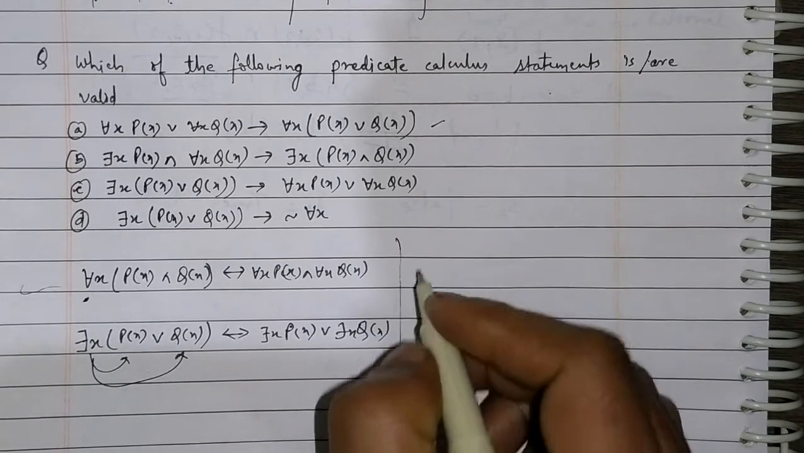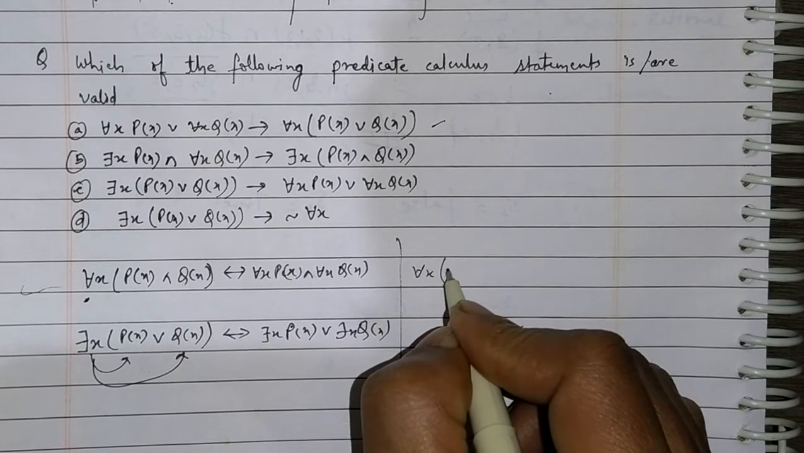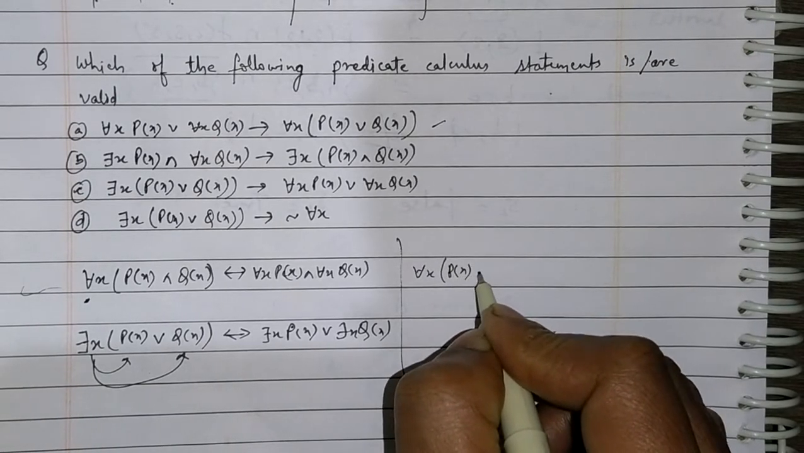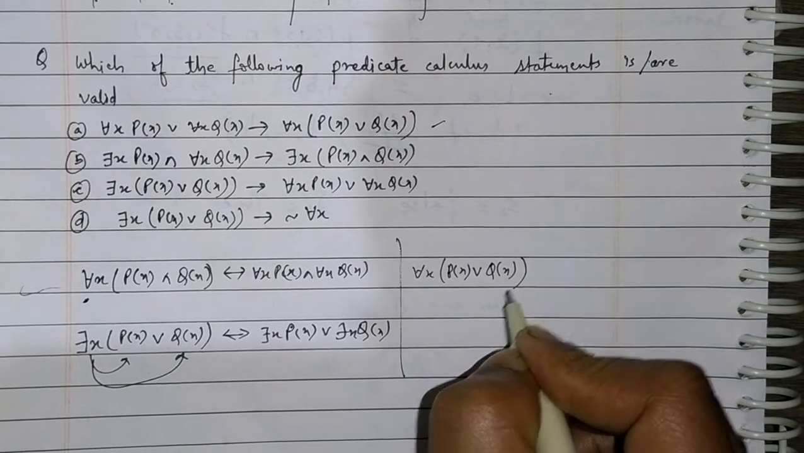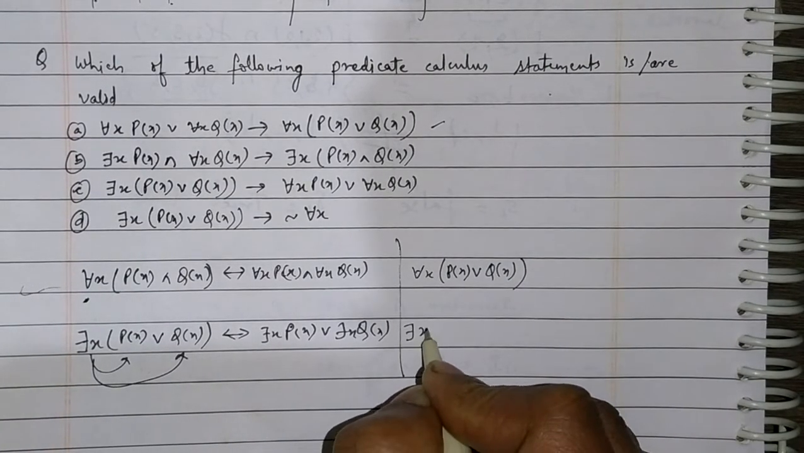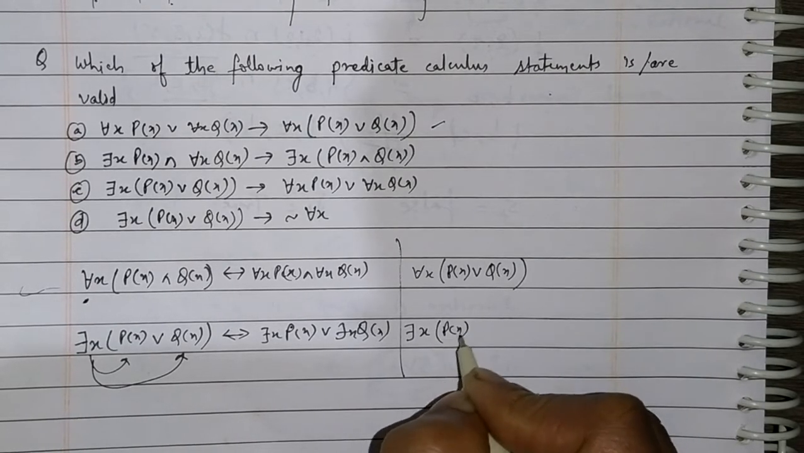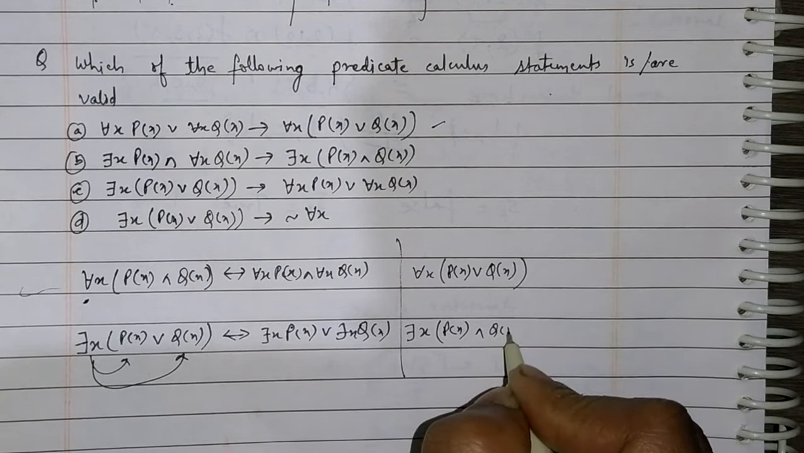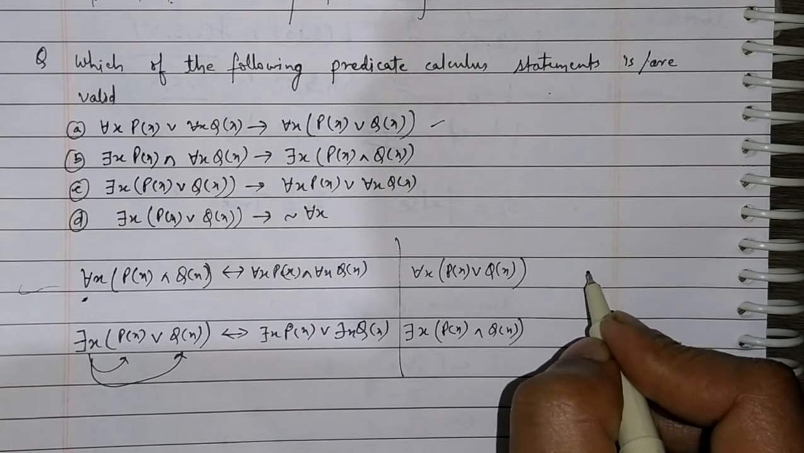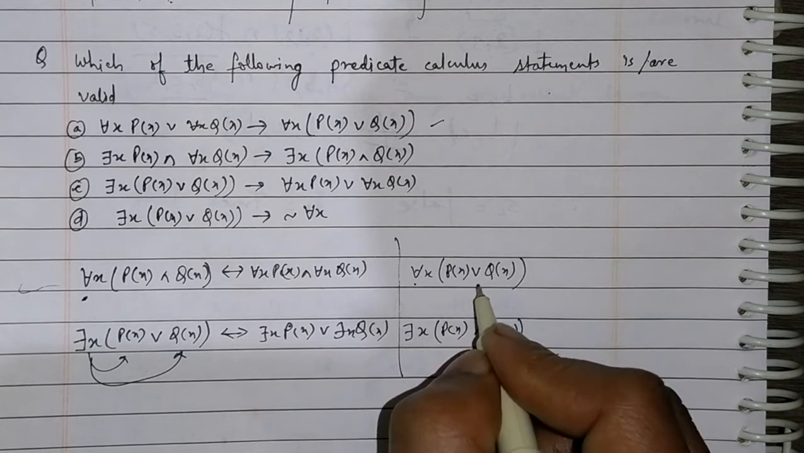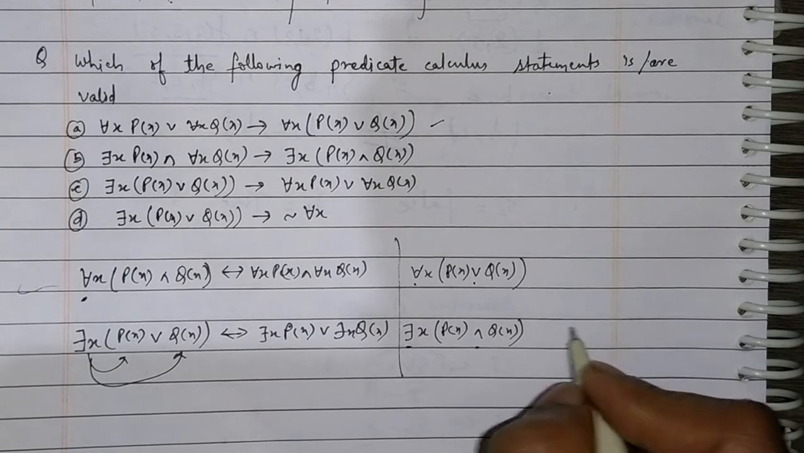Let's see. For all x, p(x) or q(x), there exists x p(x) and q(x). How for all is distributed over and, and how there exists is distributed over and.